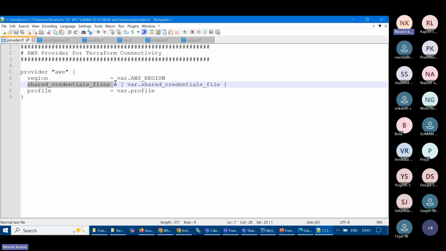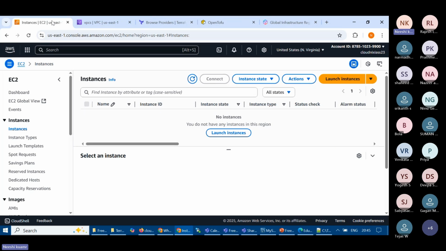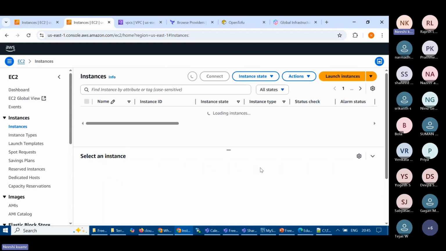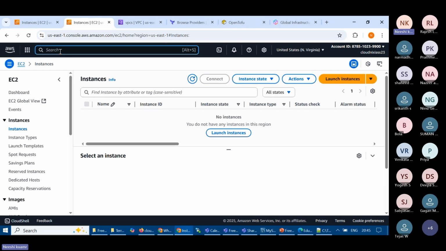Then we have a credentials file. The credentials file is nothing but one of the ways to get connectivity from AWS, or the respective provider. So how do we create that? We have to go into AWS, and then type, let's say, IAM. All of you may know how to create an access key and secret key, fine. Those who don't know, what we have to do is go to IAM, Identity and Access Management. Here only we'll give all access, right?